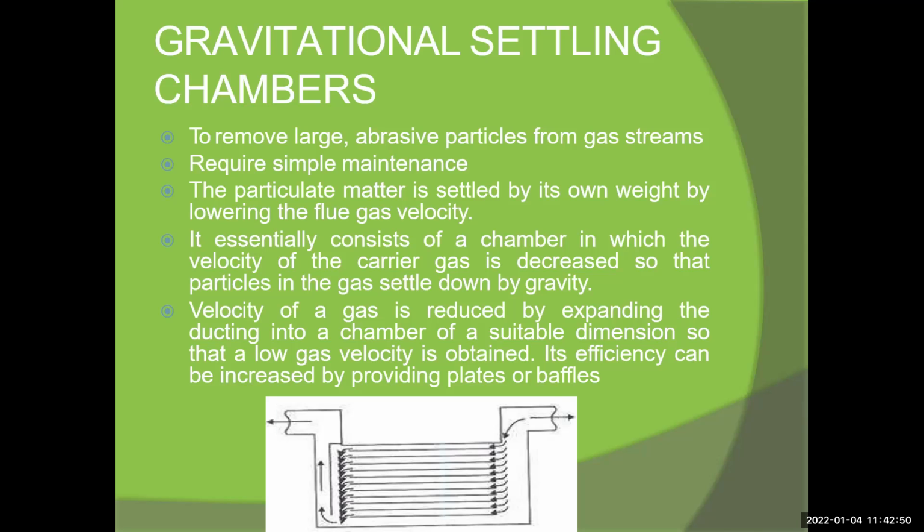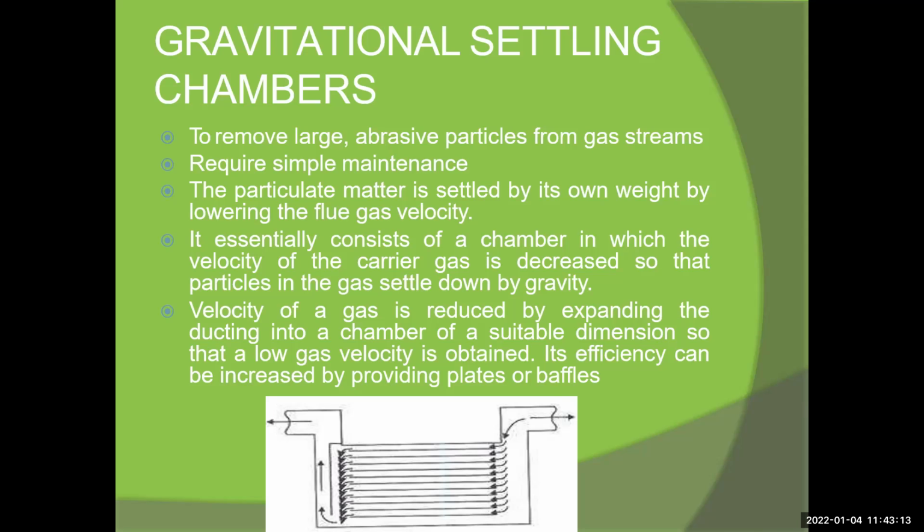It essentially consists of a chamber in which the velocity of the gas is decreased so that particles in the gas settle down by gravity. This is the gravitational chamber. Okay. Then the large velocity of a gas is reduced by expanding the ducting into a chamber of a suitable dimension so that a low gas velocity is obtained.